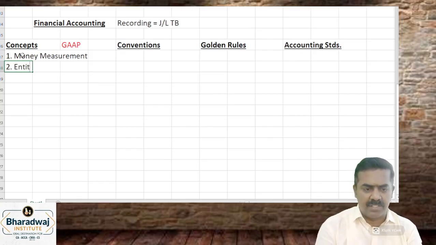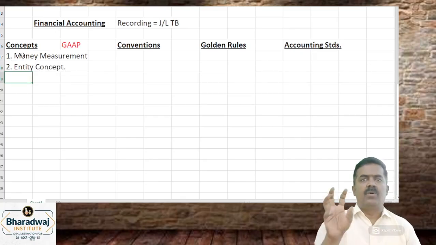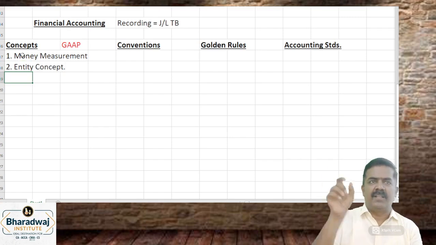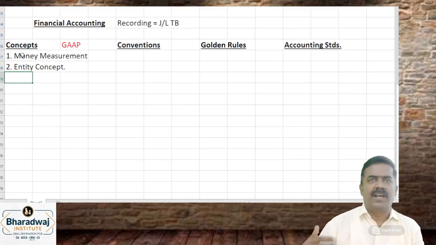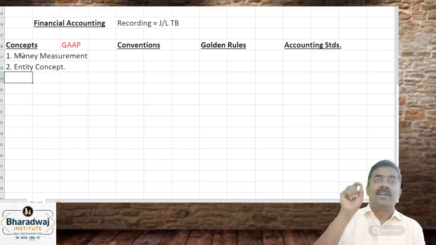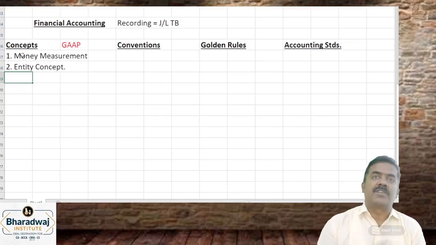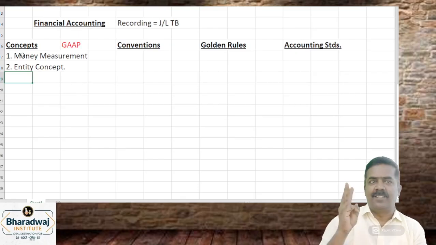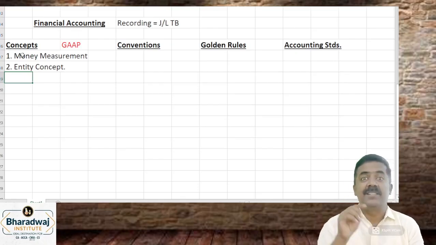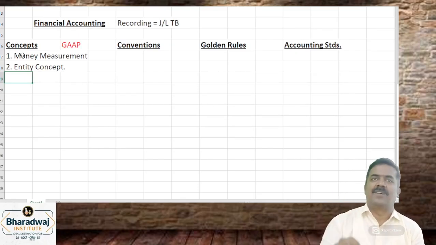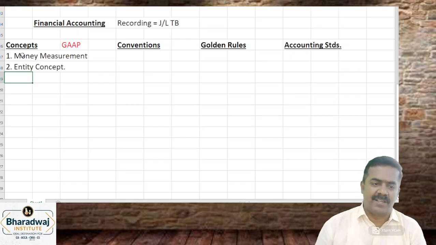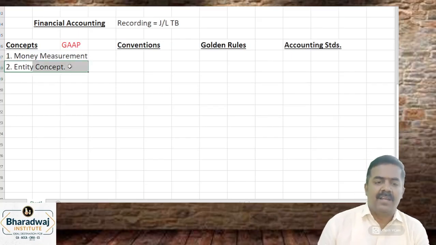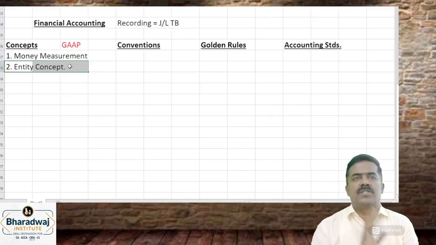Second concept is entity concept. Simple. Owner and business are different. That is why on the liability side we show capital, because business has taken money from owners and outsiders. That is why we call it third party liability. Who is the first party then? First party is the business. Second party is the owner. Third party means anything other than the owners. Is that clear? So that we call the entity concept. Treat business and owners as different.